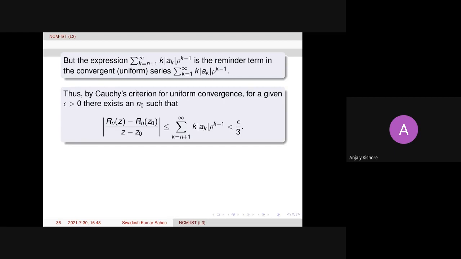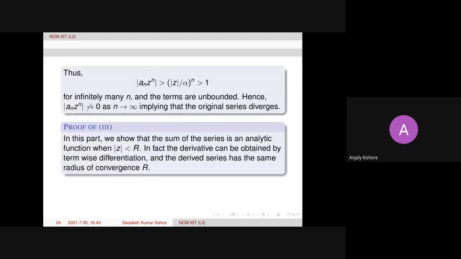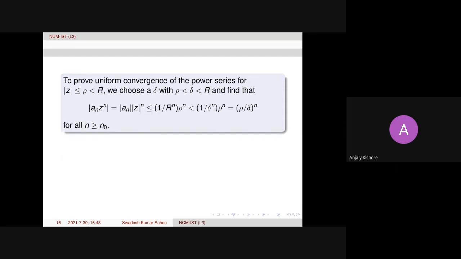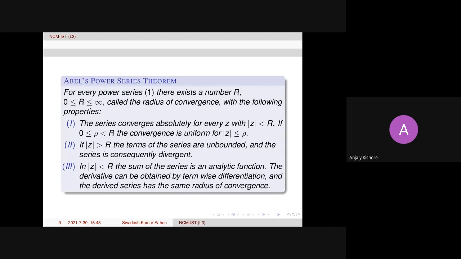But when it comes to power series, can we say that the series is uniformly convergent for any value of rho such that mod z is less than rho? Say, for example, if we are taking a series which has a radius of convergence 1, can we say that the given series is uniformly convergent for all the values of z such that mod z is less than 1?